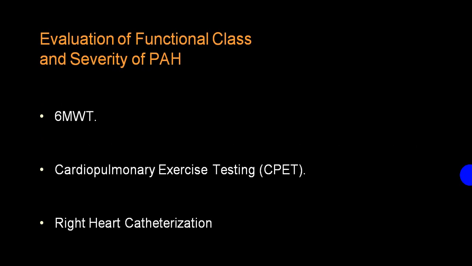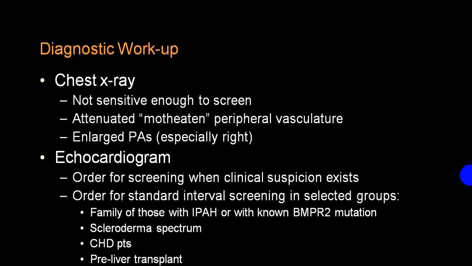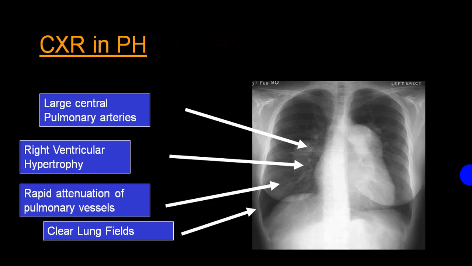6-minute walking test and cardiopulmonary exercise test are also useful. Right heart catheterization is very helpful. We already discussed all this part, so I'm skipping over. This is a typical X-ray which you see in pulmonary hypertension. You see left atrial enlargement, double atrial shadow. You can have a little RV, mild cardiomegaly. So increased size of the pulmonary artery, right ventricular hypertrophy, by and large clear lungs suggest primary pulmonary hypertension.